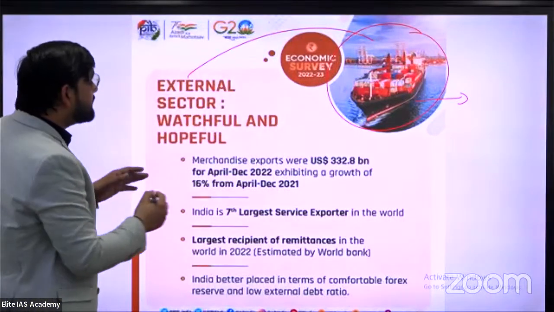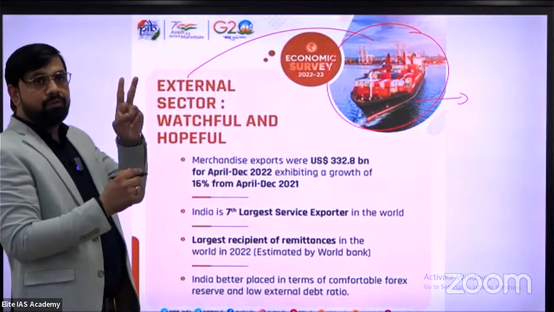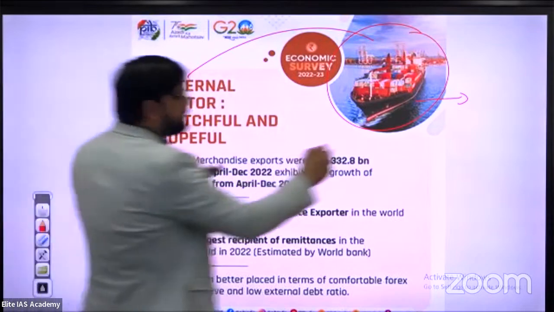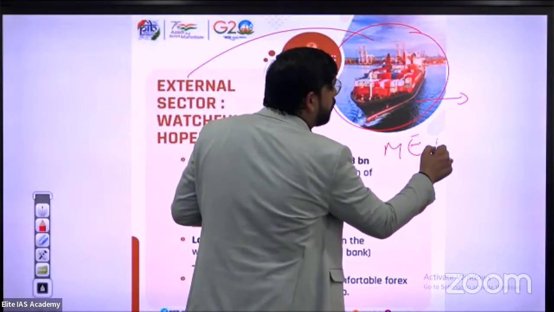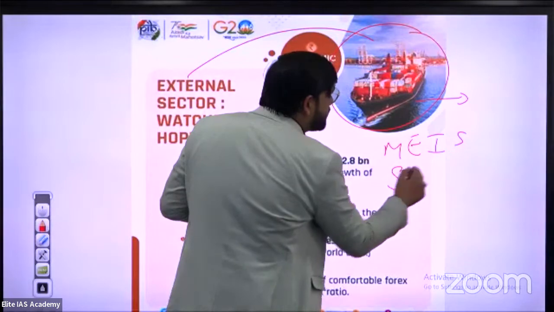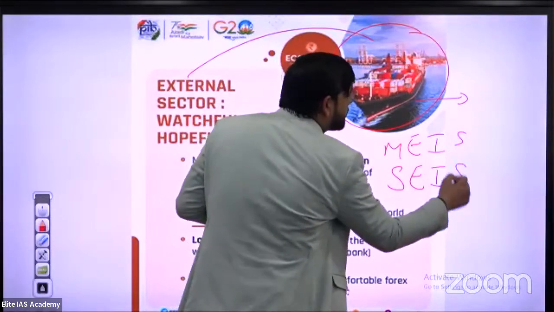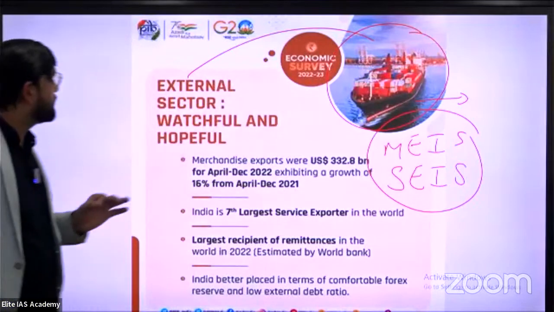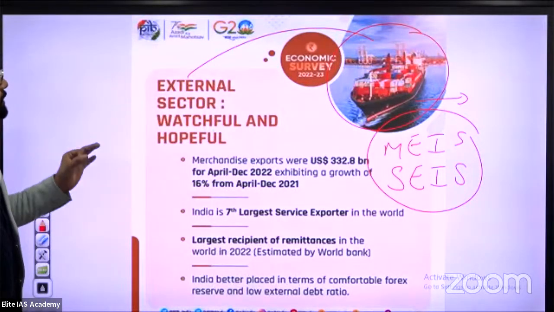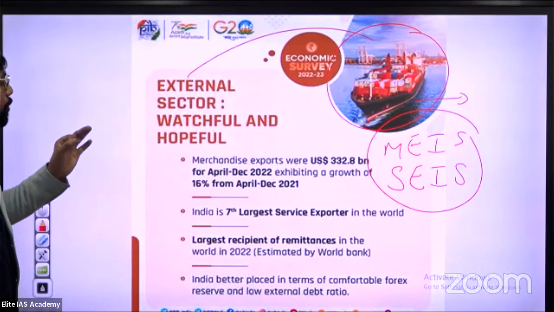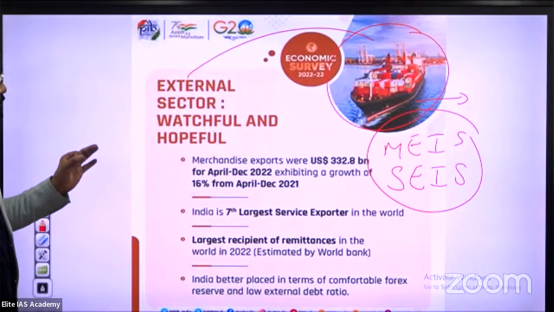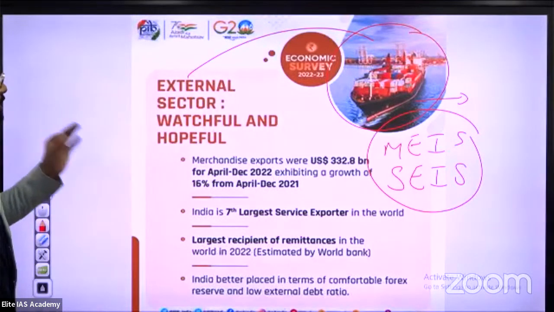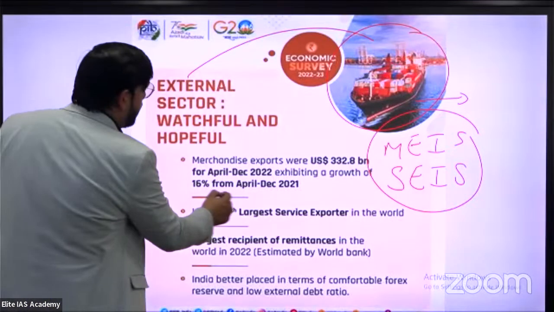So merchandise export, there are two schemes under foreign trade. First one is the Merchandise Exports from India Scheme. Second one is the Service Exports from India Scheme. Merchandise export in terms of US dollars was 332.8 billion for April to December 2022, exhibiting a growth of 16% from December 2021.